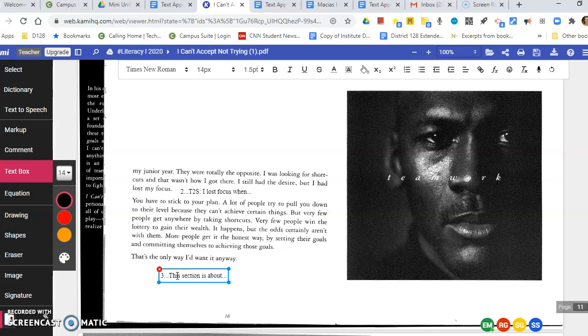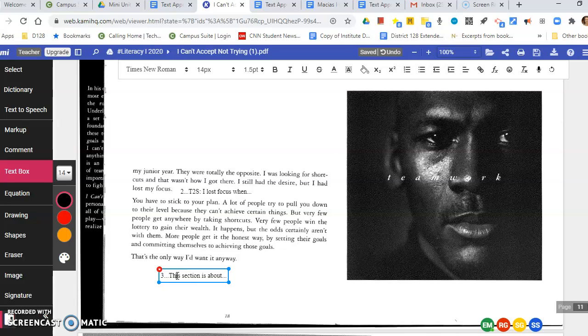Wonderful. And if you look back now, you're going to notice a series of 2s and 3s, right? We went back and forth. We had some connections, some questions, some visualizations for the 2s, and then we stopped and summarized every few paragraphs. And that's really what you'll want to be doing on your assessment. You'll want to be having those nice, frequent, and thorough annotations.